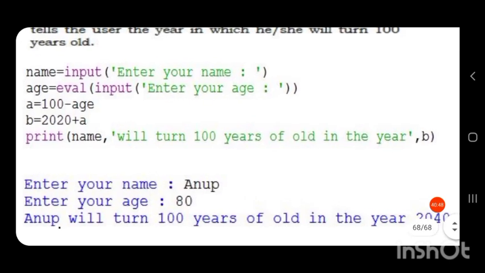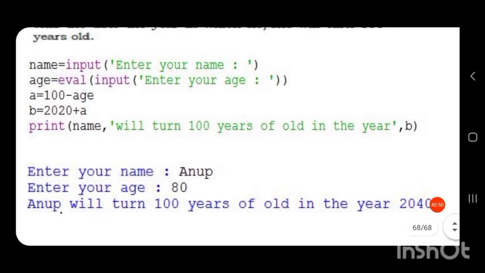So we can print it as name, because I want the value stored in the variable name. So name, comma, in single quotes, 'will turn 100 years old in the year', then comma, B. B is the year I am getting.